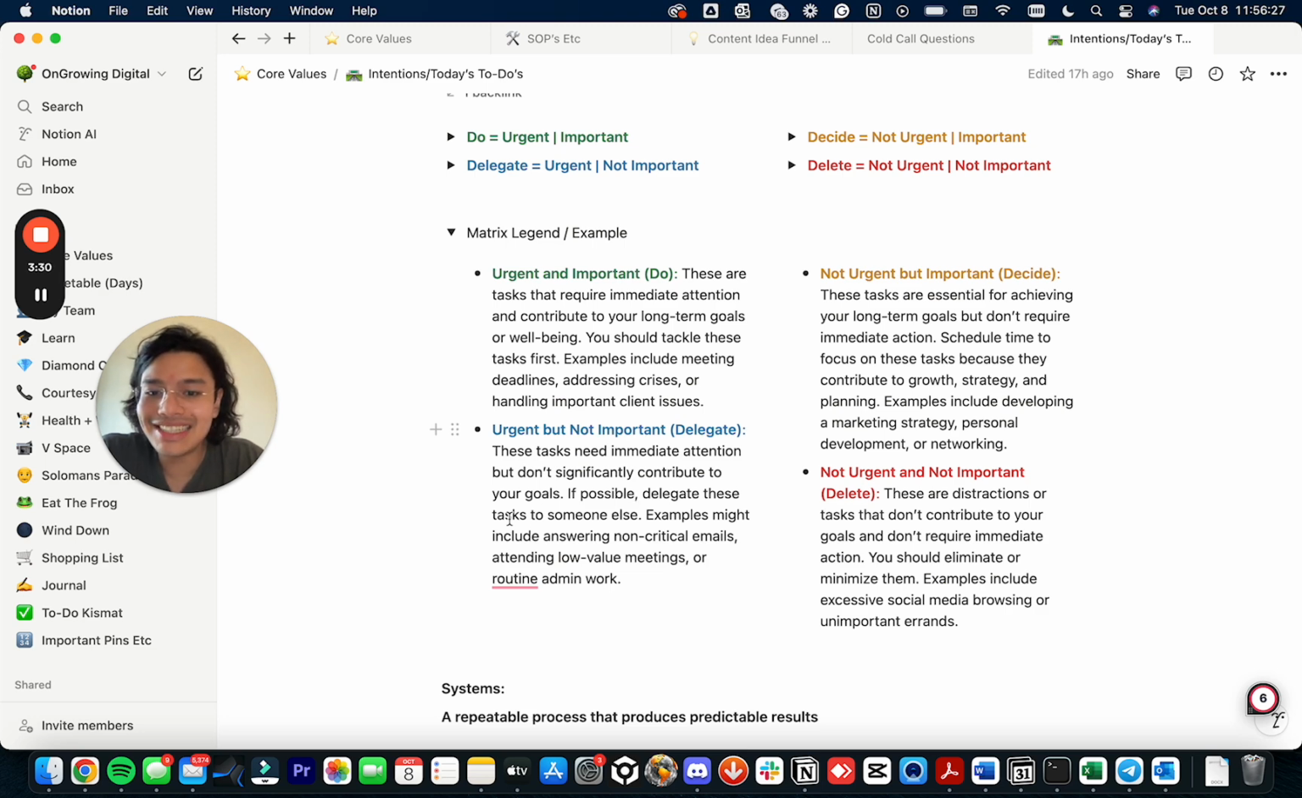If possible, delegate these tasks to someone else, e.g. virtual assistants, right? So maybe scheduling your posts, making sure all your posts have cover photos on them, non-critical emails, low-value meetings, or routine admin work, replying to emails, replying to comments. For example, if you have things like, hey, comment